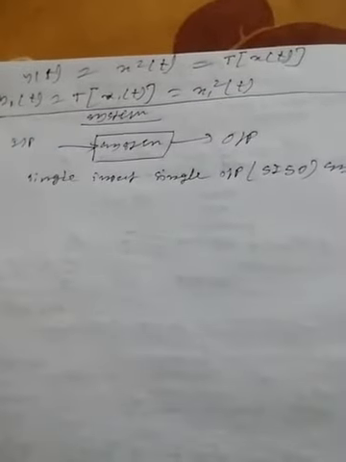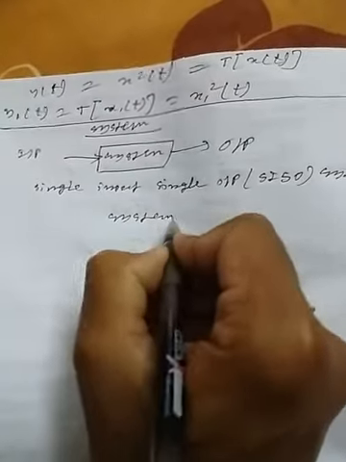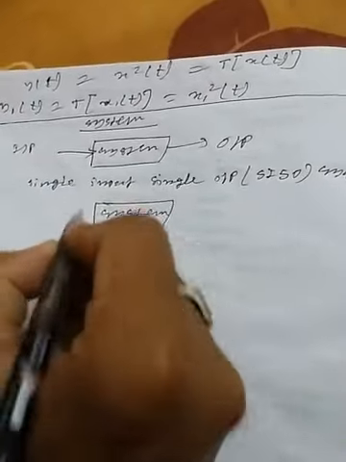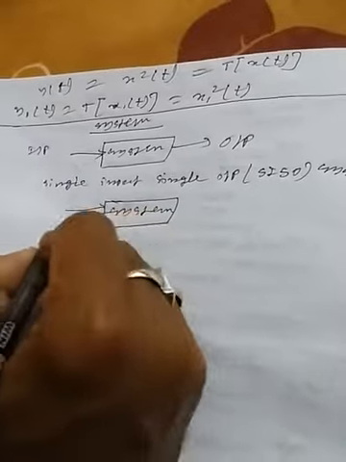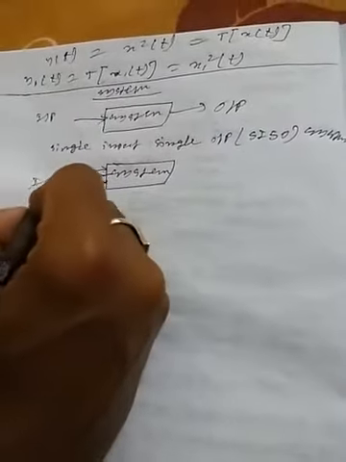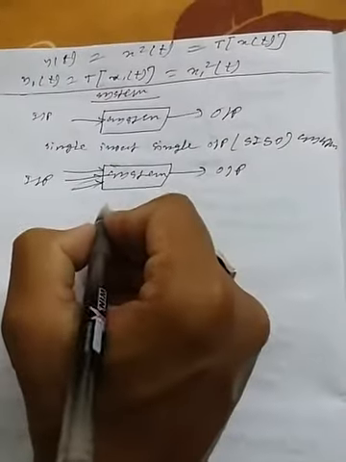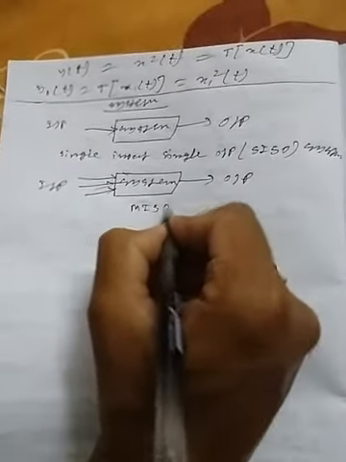right? So if a system has multiple inputs, more than one, and a single output, then this is called a MISO system, multiple inputs single output system, right?